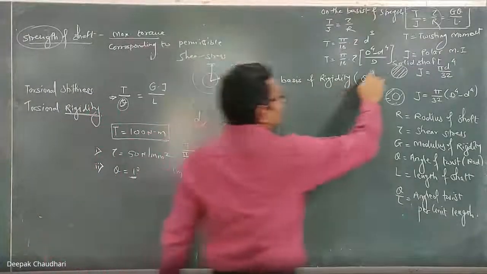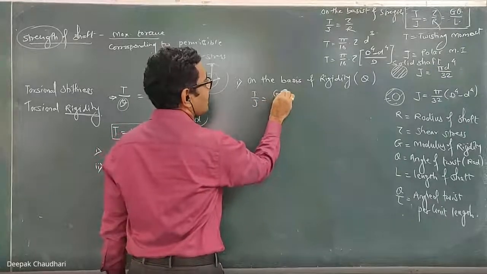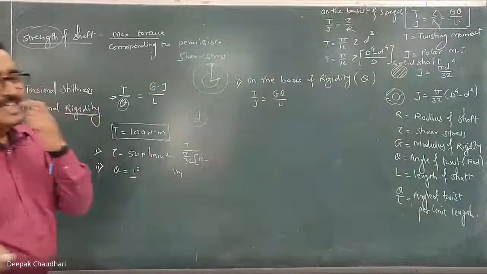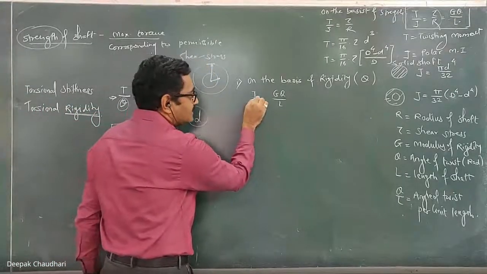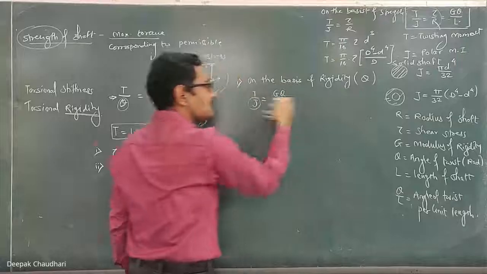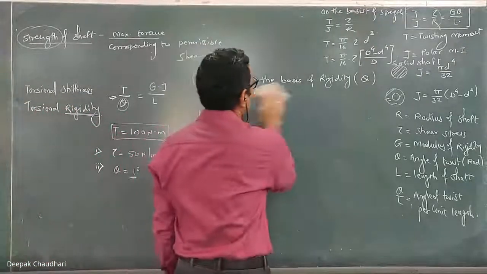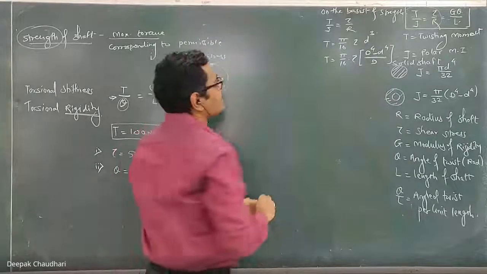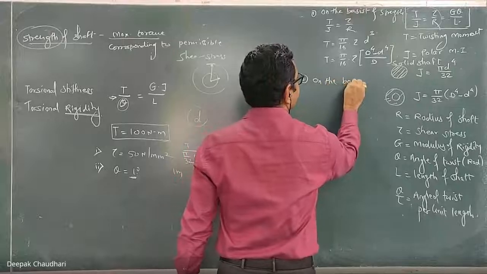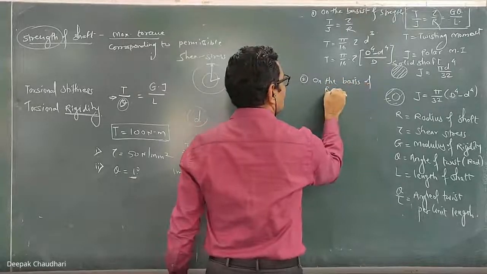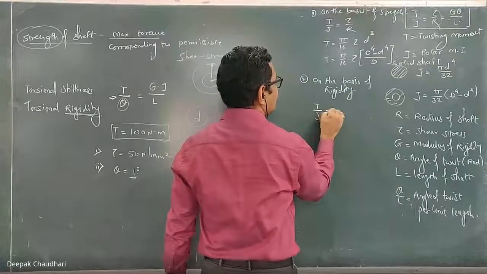Now when it is on the basis of rigidity, you have to use the first and third, so it is T upon J equal to G theta upon L. Here I am not simplifying this, but while solving, in this term J there will be the diameter, and if you simplify this, you will get that diameter. So this is on the basis of rigidity. Understood? The first criteria to design the shaft was strength. Second criteria, on the basis of rigidity: T upon J equal to G theta upon L.